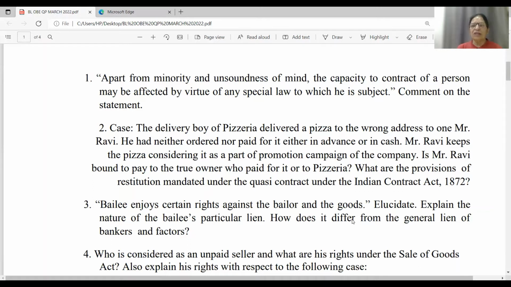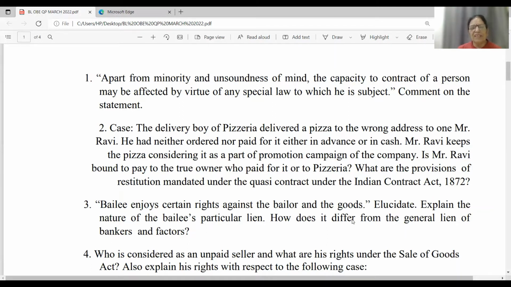Then coming to the third question: Bailee enjoys certain rights against the bailor and the goods. Elucidate. Explain the nature of the bailee's particular lien. How does it differ from the general lien of bankers and factors?